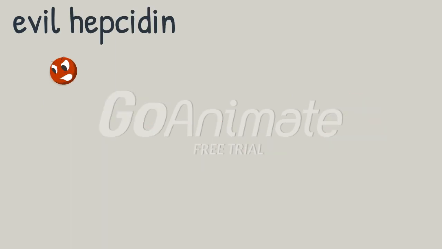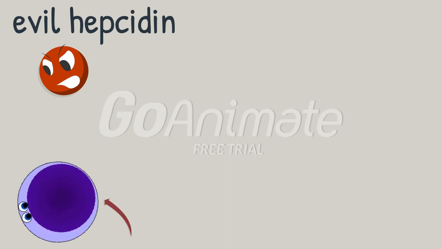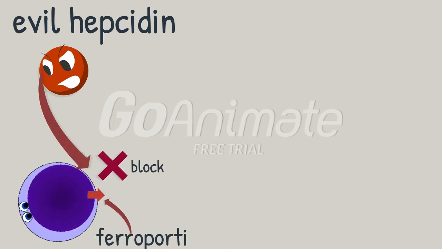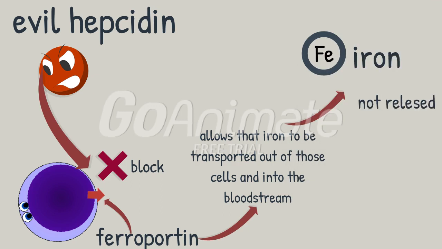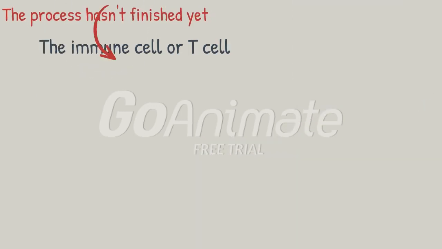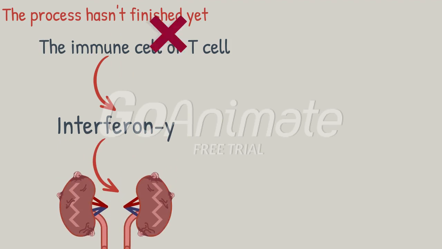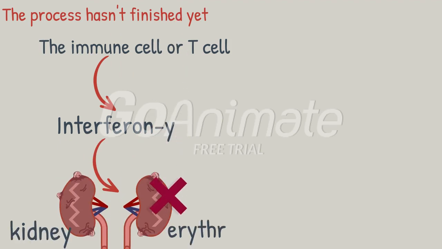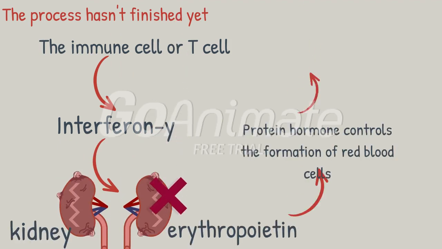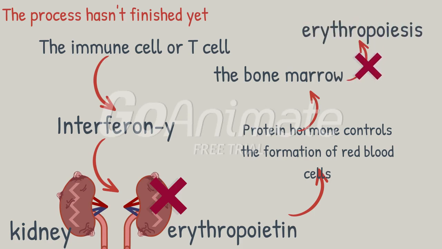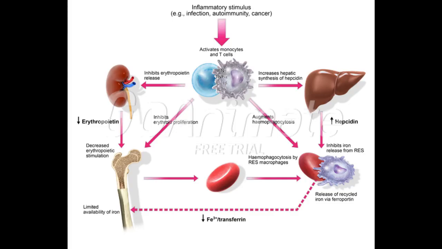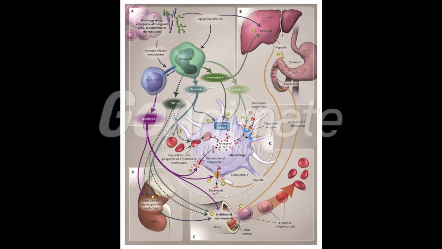And evil hepcidin comes again and blocks ferroportin, which allows that iron to be transported out of those cells and into the bloodstream. So the iron is not released. Then T cells produce interferon gamma that inhibits the kidney from producing erythropoietin, a hormone that controls the formation of red blood cells, so the bone marrow does not produce erythropoiesis. Look at this figure to understand more.